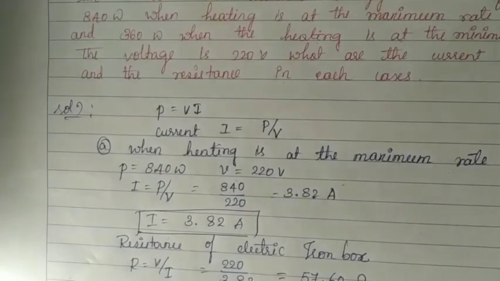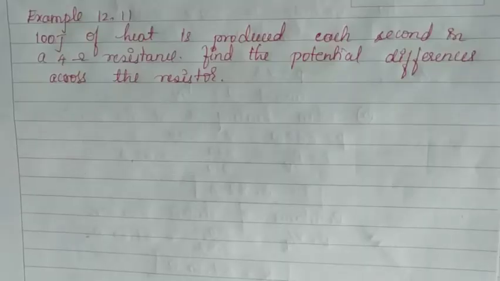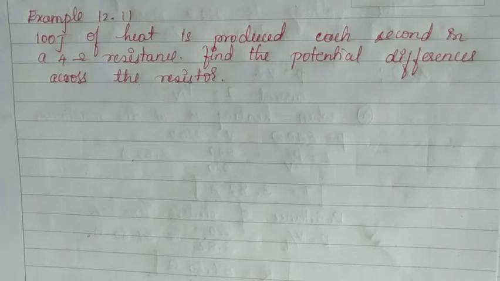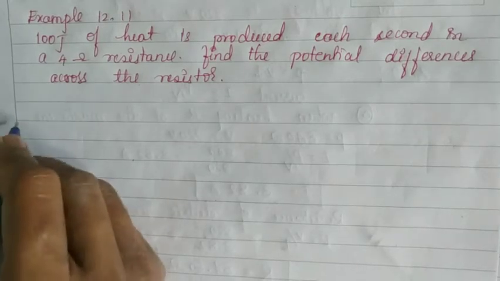In two cases, at maximum energy consumption and minimum energy consumption from the same source, 220 volts. Children, now come to the next example problem of the same page number 111. What is asked in this problem? Let's see. 100 joule of heat is produced each second in a 4 ohm resistance. Find the potential difference across the resistor. Children, here we have to use the formula of Joule's law of heating.